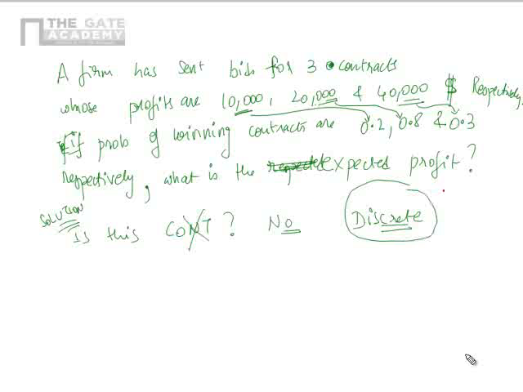It's not continuous, it is discrete. So in the discrete case, what is E of x? E of x is nothing but the summation of xi into p of xi, correct? This is what we studied.